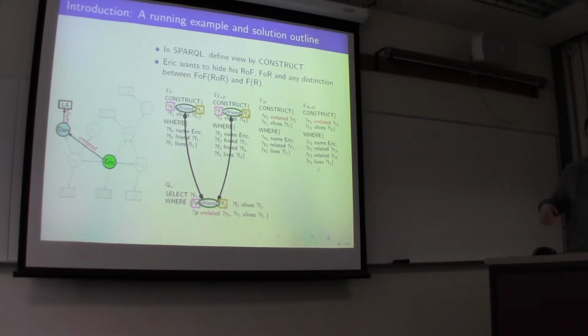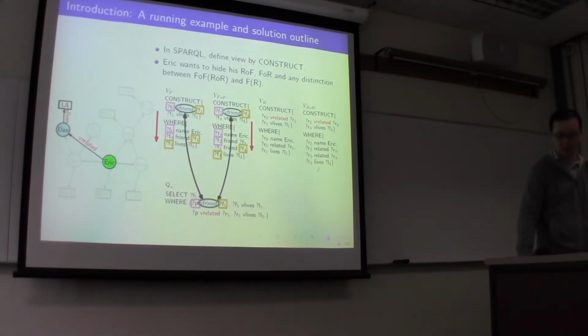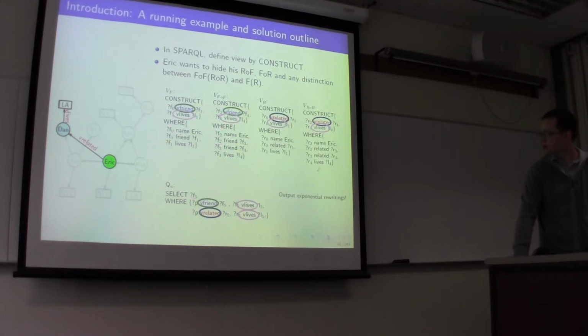In addition, we need to unify the variables in the query and the view. We also need to push down this variable mapping to the WHERE clause, since the WHERE clause accesses the base data. So there are 2 copies of v friend, 2 copies of v relative, and 4 copies for each of the v lives. Together there could be an exponential blow up in the output.